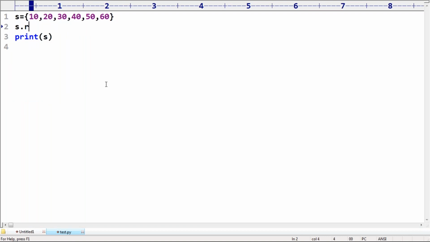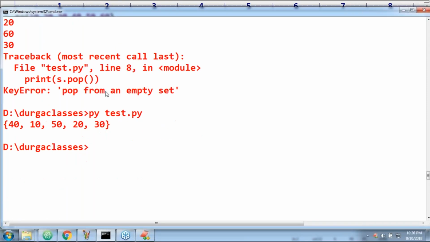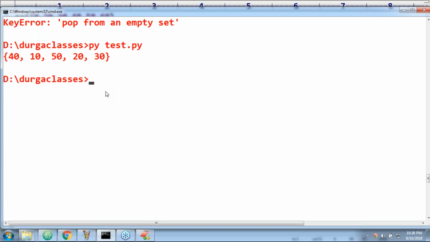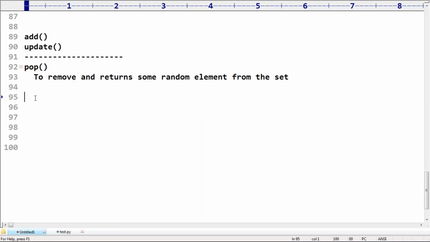Yes, sir, dot remove of which element you want to remove? I want to remove 60. Okay, no problem, 60 will be removed and the remaining elements will be there. Can you please observe? 60 is already gone. So if you want to remove a particular element, we should go for the remove method. Any doubt?